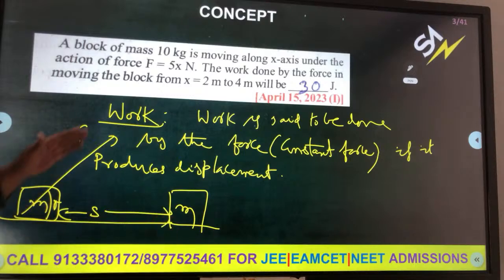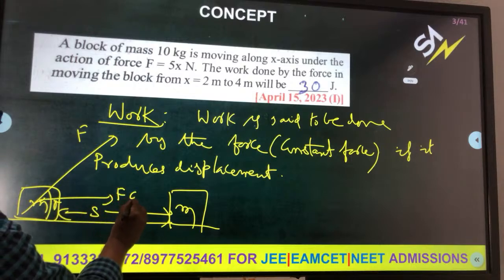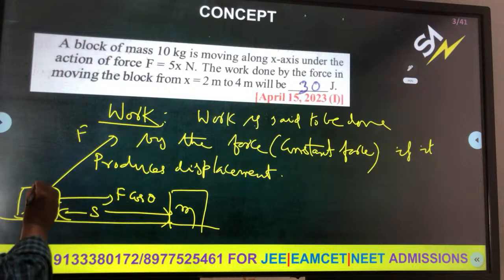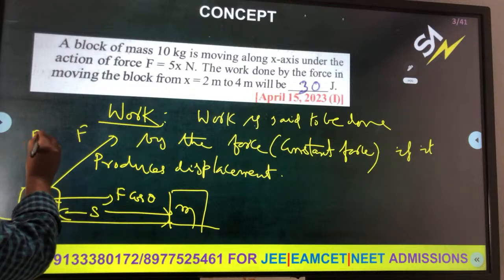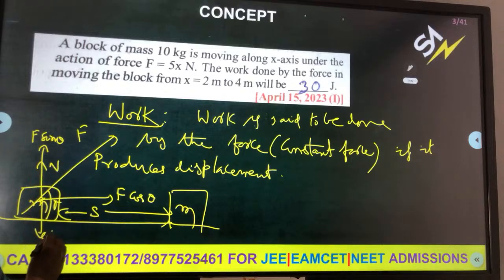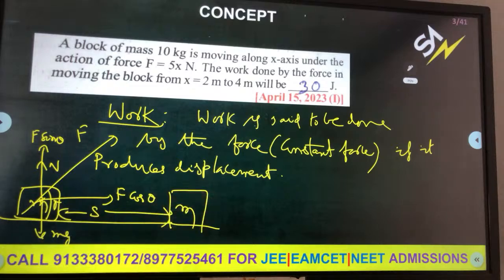F is resolved, and the resolved component is equal to F cos theta. Displacement is in the horizontal direction. The other component, F sin theta, is balanced by the weight and normal reaction. Let us assume the body is moving in the horizontal direction only.